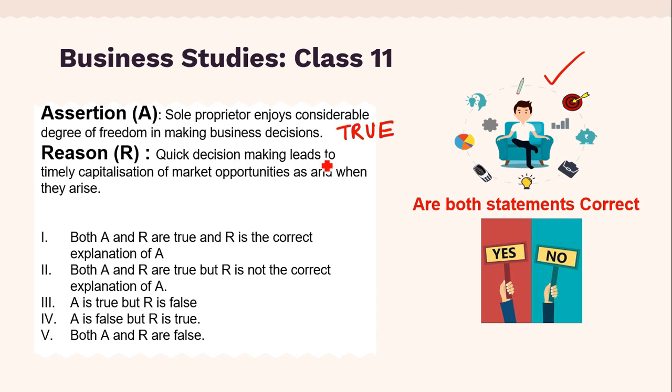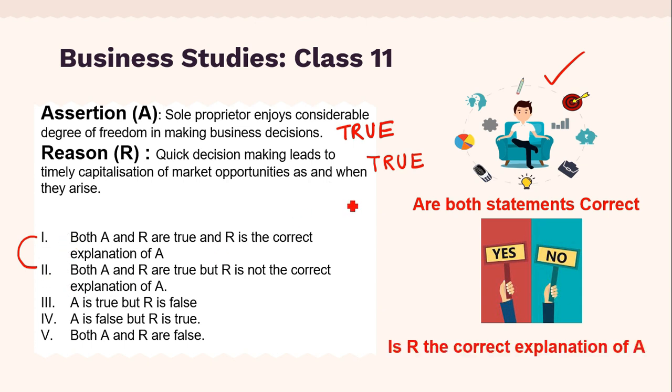Quick decision making leads to timely capitalization of market opportunities as and when they arise. So yes, even this statement is true. Sole proprietor can grab the market opportunities at a right time, and there's a quick decision making. So here you can see both the statements are true. So our answer will be either choice number 1 or choice number 2.